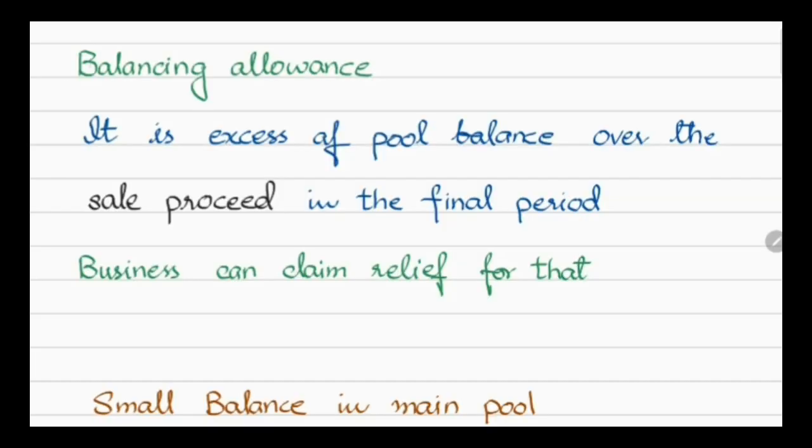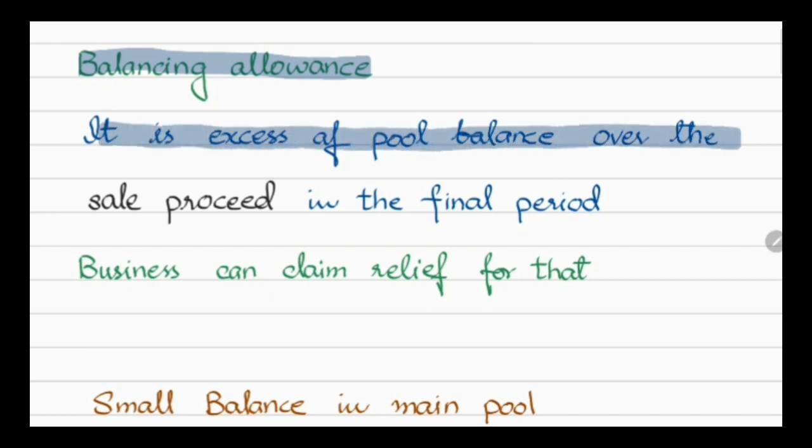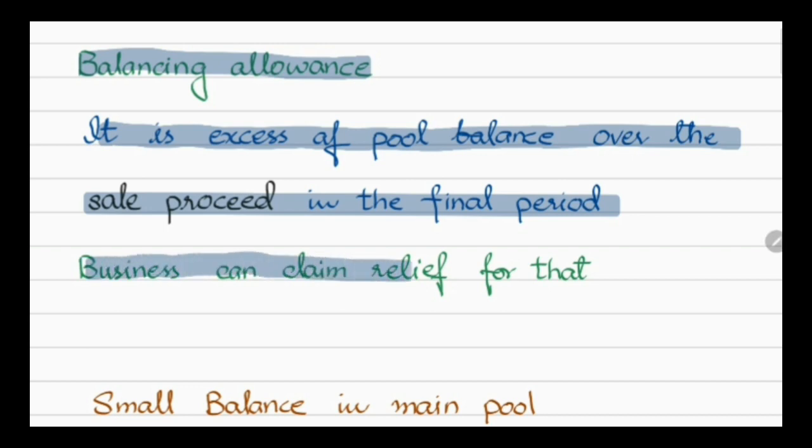Now the next term, that is balancing allowance. It is said to be the excess of pool balance over the sale proceed in the final period. Remember that balancing allowance is available only in the final period. If you have a higher pool balance and lower sale proceed, then some amount will remain with you. That is said to be your balancing allowance. The business can claim relief for that.